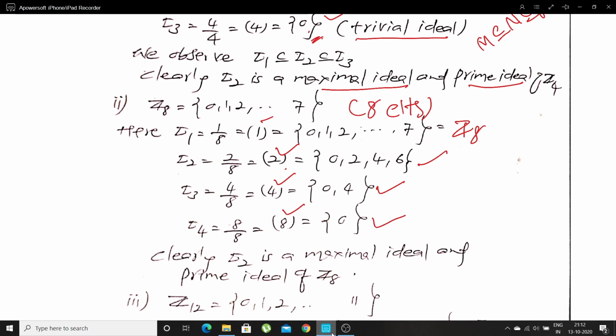Here we observe that I2 is contained in I1, I3 is contained in I2, and I4 is contained in I3 as well as I2. Let me recall, here what we observe?